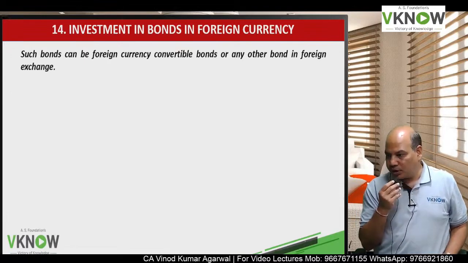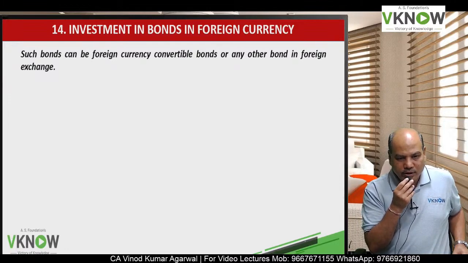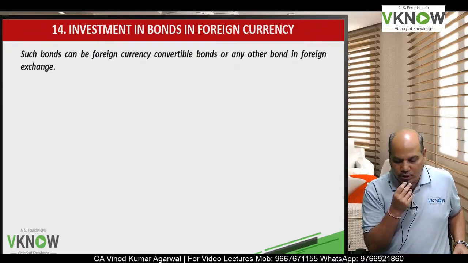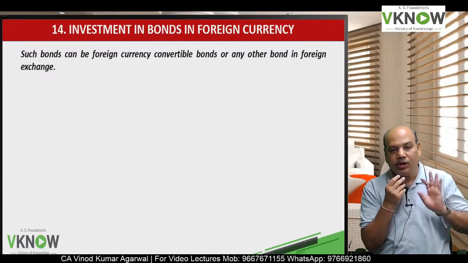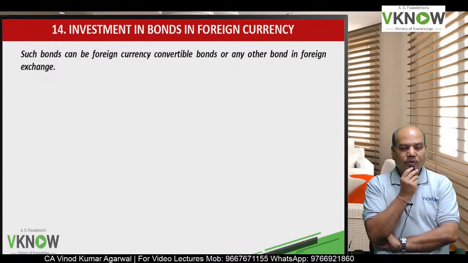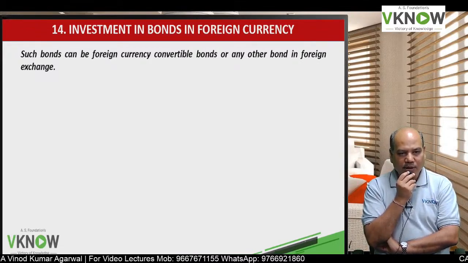Now we'll have one important discussion which usually they don't cover in the study material properly or in the notes, which is investment in bonds in foreign currency. What is the issue involved? Two standards will become applicable here.